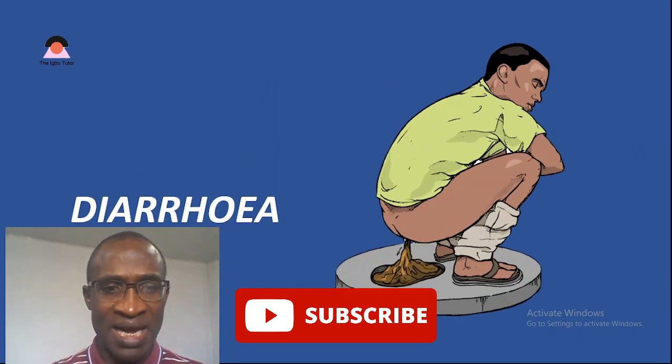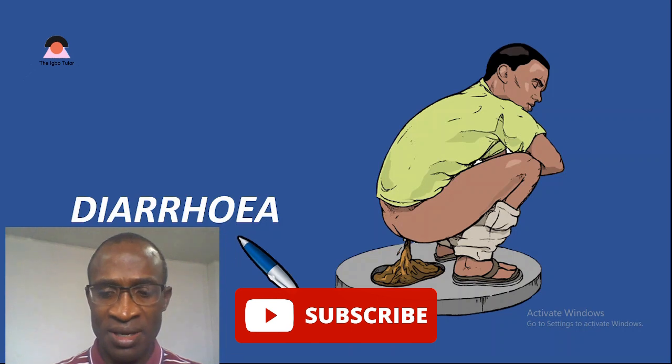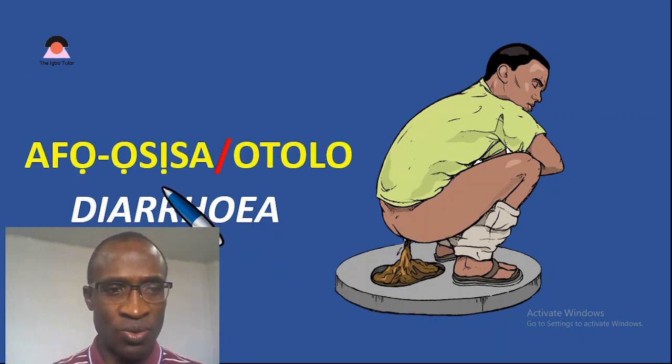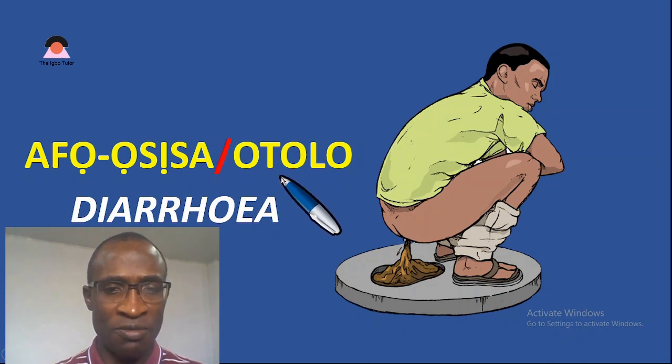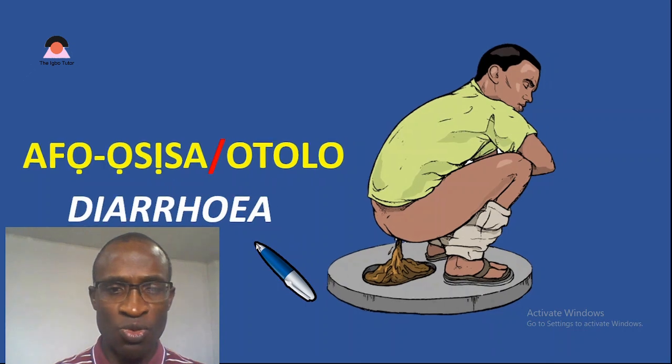The next is diarrhea. What is that in Igbo language? We call it afọ ọsịsa. Afọ meaning stomach generally. Ọsịsa is purging. Then some people call it otolo, depending on where you come from in Igbo land. But generally it's afọ ọsịsa, the most acceptable name for diarrhea. Let's move on from here.